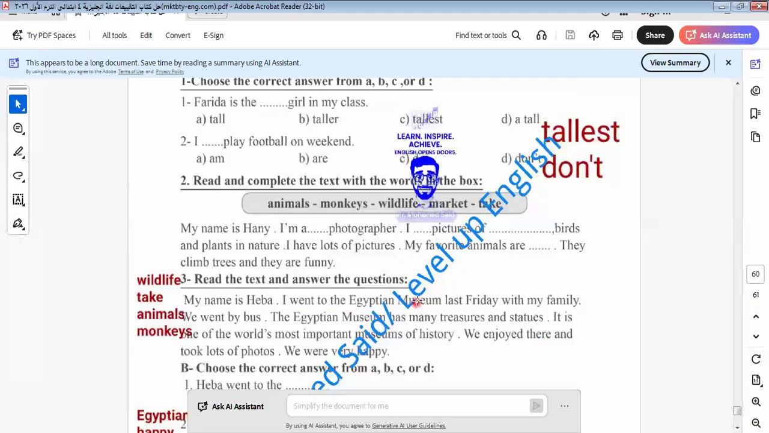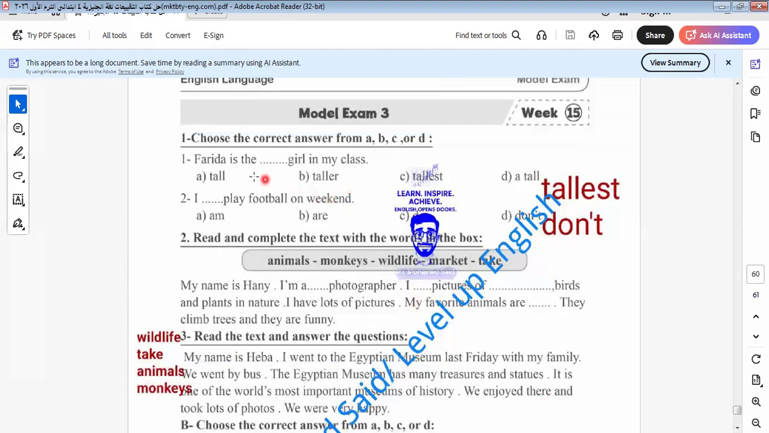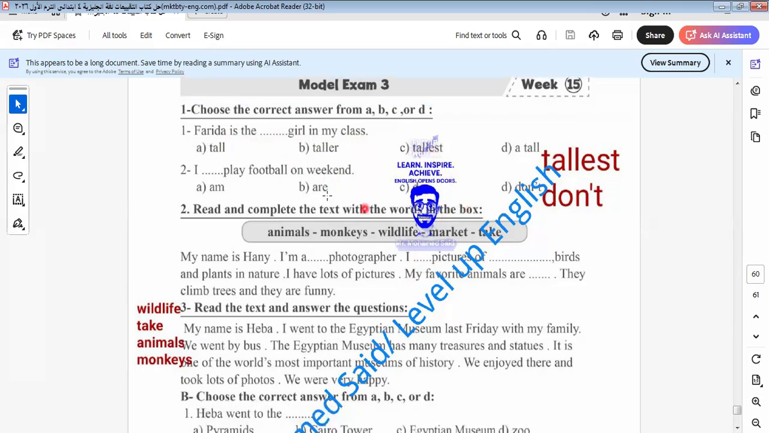Let's go to another exam here. Farida is the girl in my class to be tallest. Why tallest? Because we have here the superlative form. I don't play football on the weekend. So here I say I don't play.